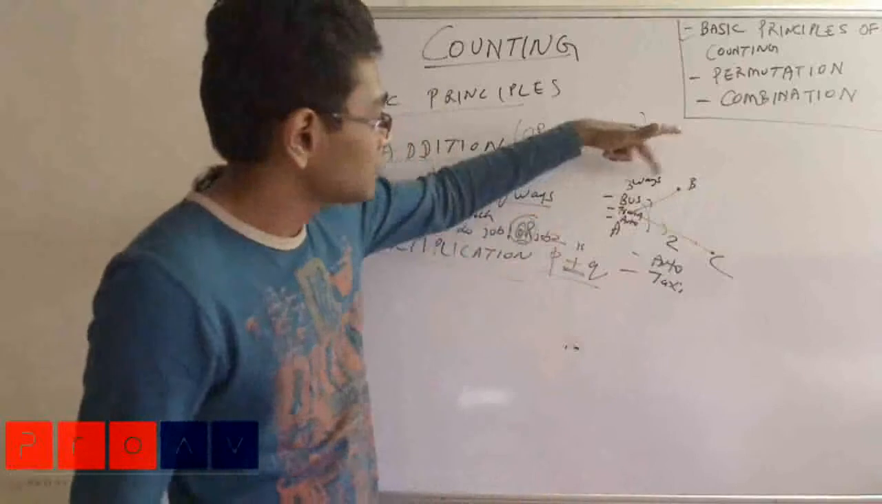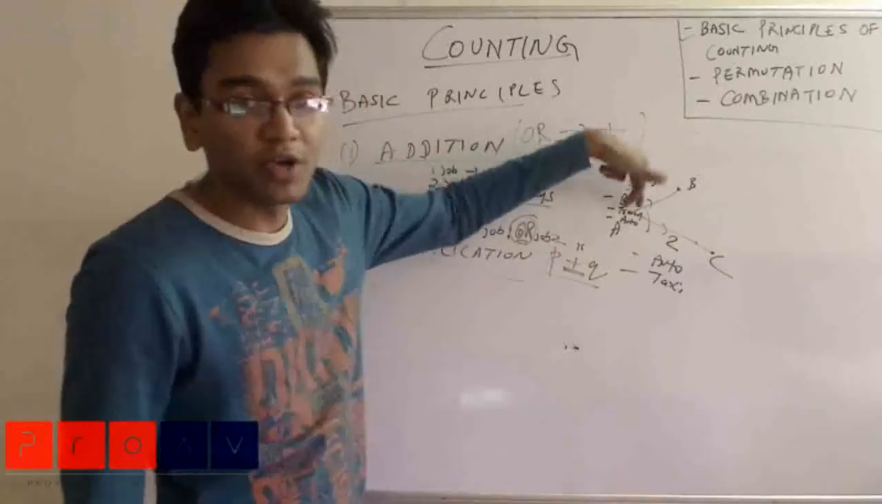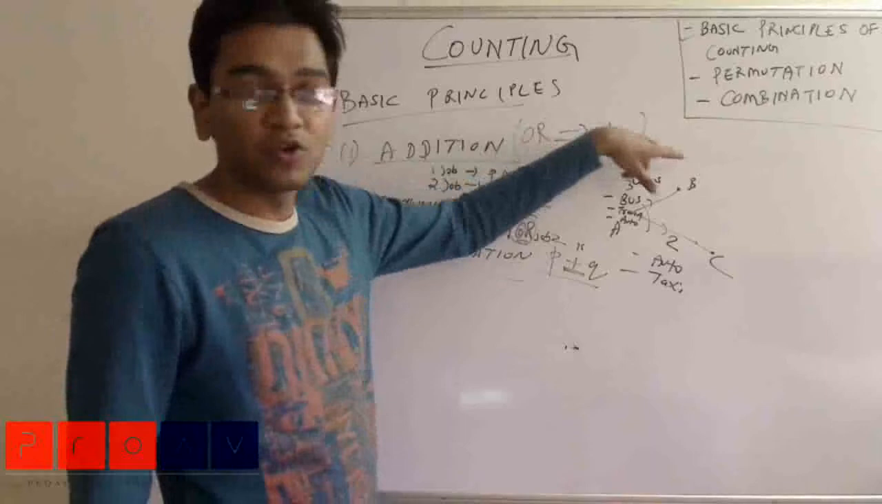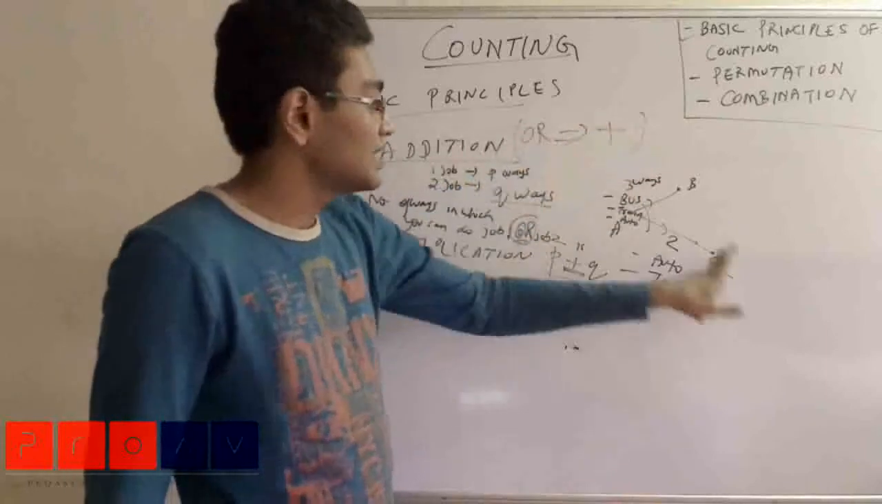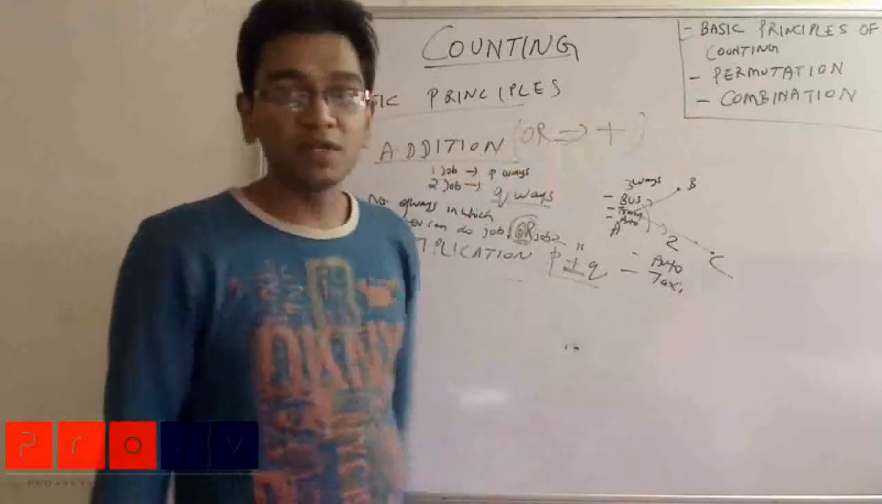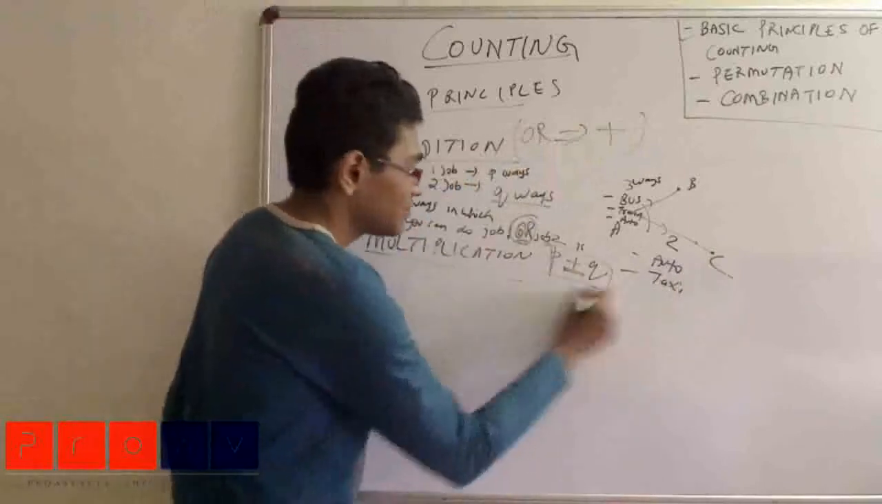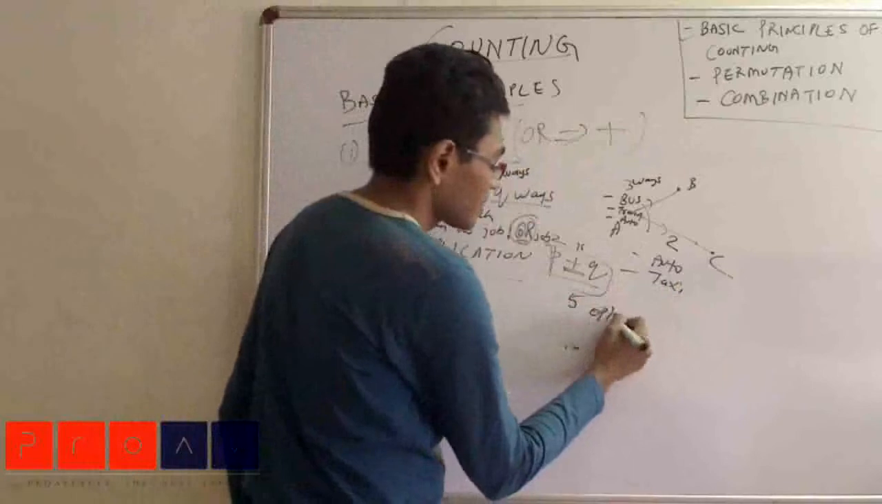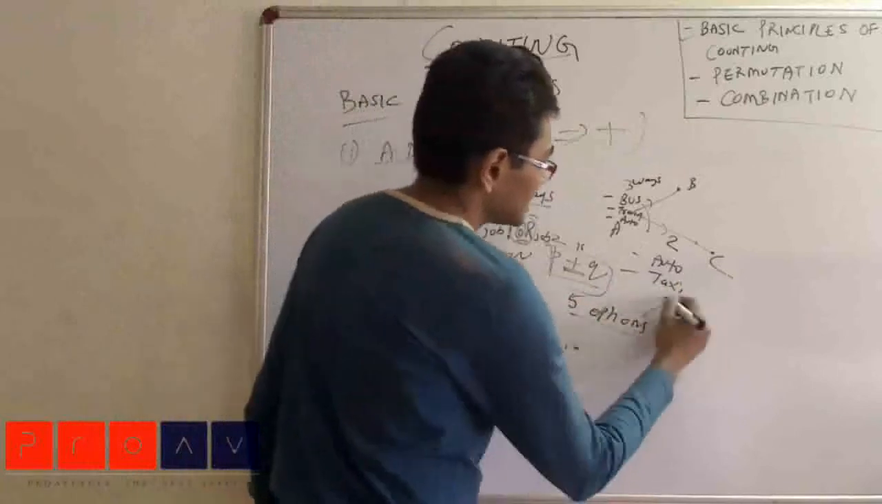I can go from A to B via bus. I can go from A to B via train. I can go from A to B using auto. Or I can go from A to C by using auto. Or I can go from A to C by using taxi. So I have 5 options available with me in this example.